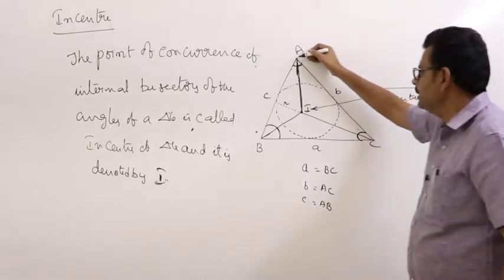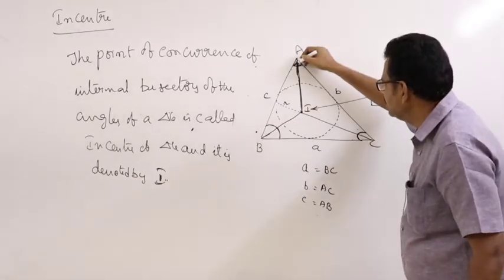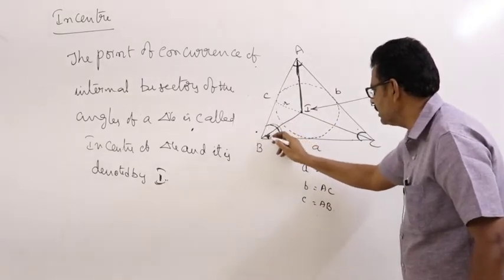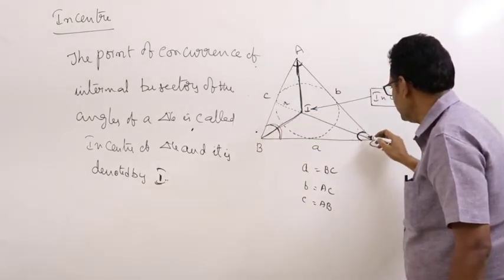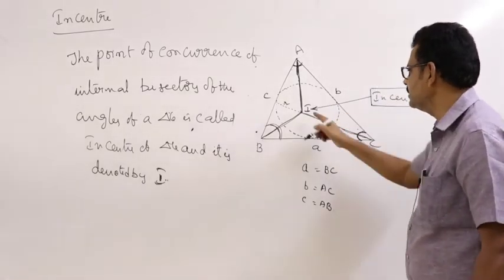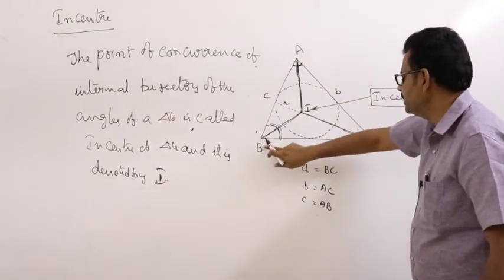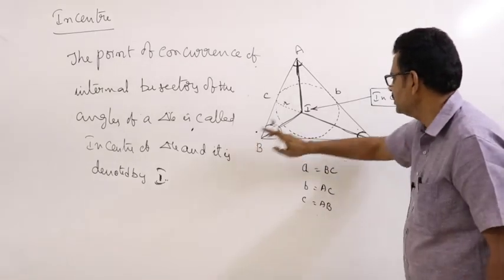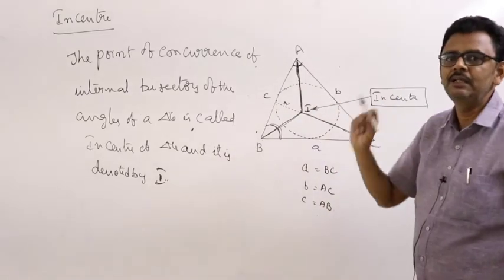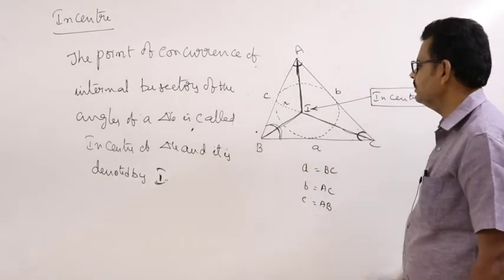So this is the triangle ABC. This is the internal angular bisector of A, internal angular bisector of B, internal angular bisector of C. The three meet at a point. This is called the in-center of the triangle and it is denoted by I. The vertex opposite to A is small a, a means distance between B and C. Vertex opposite to B is b. Vertex opposite to C is c. a, b, c are the lengths of the sides of the triangle. A, B, C are the vertices of the triangle.